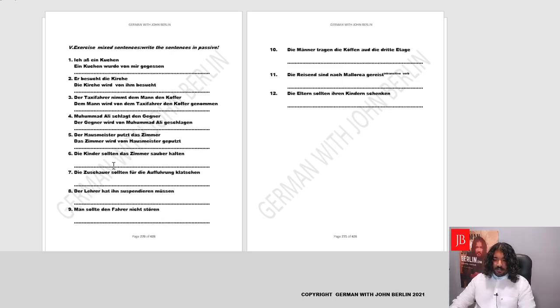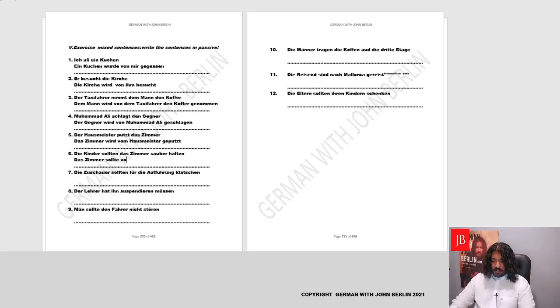Die Kinder sollten das Zimmer sauber halten. Now, the children should keep the room tidy. Now the room should be kept tidy by the children. So we'll maintain the structure the way it is. You see there is a modal verb and there is an infinitive verb in the end. We'll try to maintain it and change the voice. We'll identify the object and turn it to subject. It'll remain das, since it's neutrum. There, das Zimmer. Now we'll write the verb sollten. It's written in the past for Zimmer. It'll be third person, sollte.